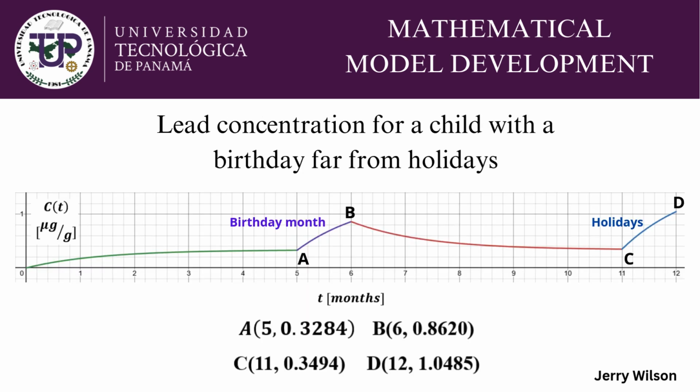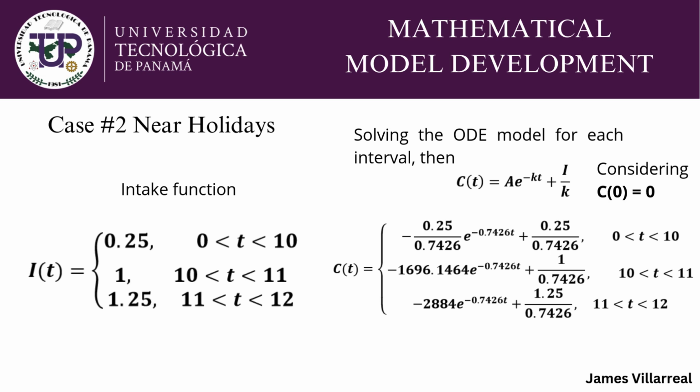The lead concentration for a child with a birthday far from holidays, we obtain this graph with the special points A, B, C, and D, where the x-axis is represented by time in months. For case number 2, we will consider the child's birthday to be near the holidays.